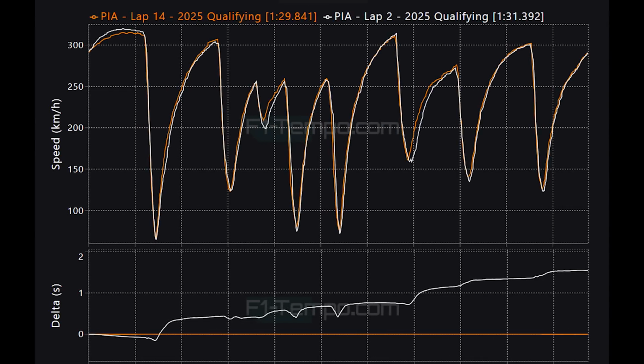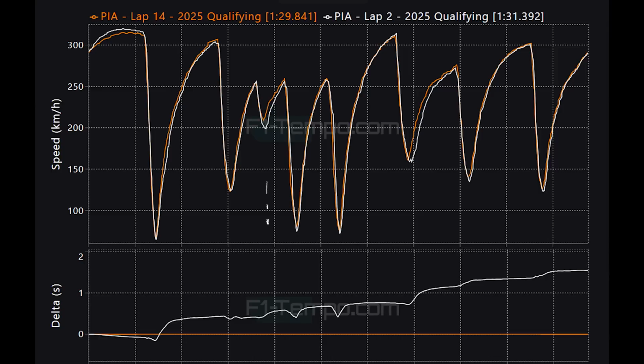times changed during qualifying. What are the main changes that we can see then when we look at these two laps? Well, the very first thing that we can see is that Oscar in Q1 actually had a bit of a tow and slipstream as he reaches a higher top speed, which is something we don't usually see in qualifying, but on the exit, Piastri in Q3 already gets a much better exit.